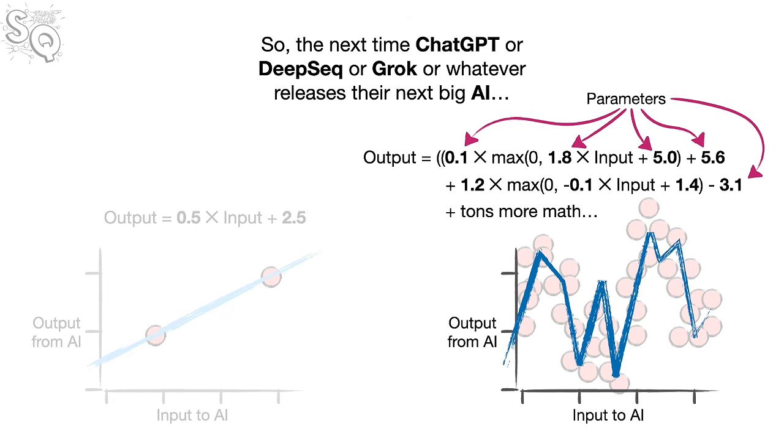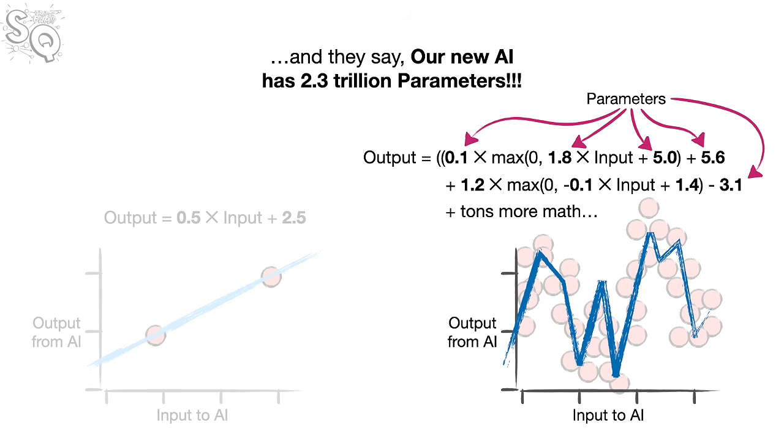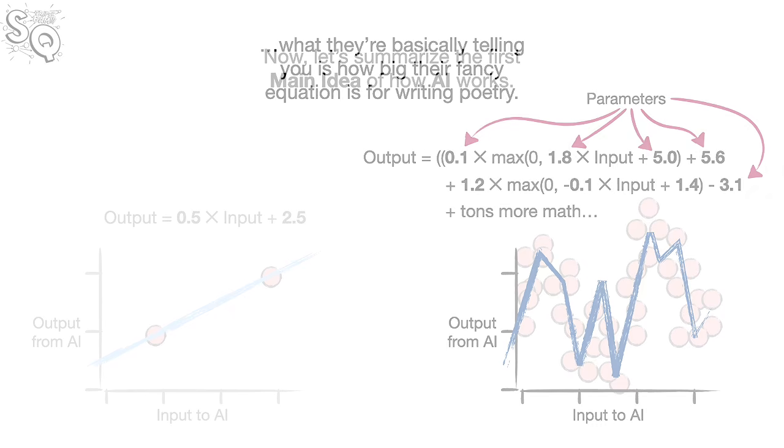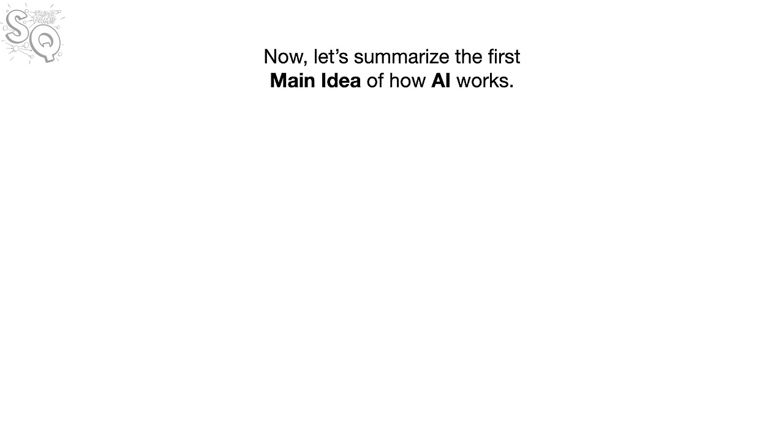So, the next time ChatGPT or DeepSeek or Grok or whatever releases their next big AI, and they say, our new AI has 2.3 trillion parameters, what they're basically telling you is how big their fancy equation is for writing poetry.